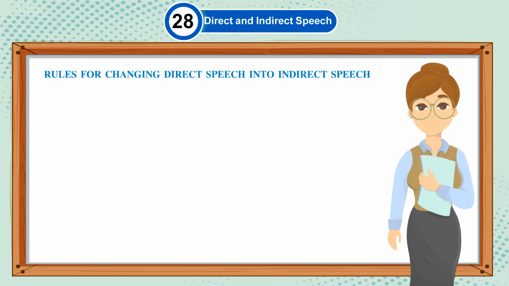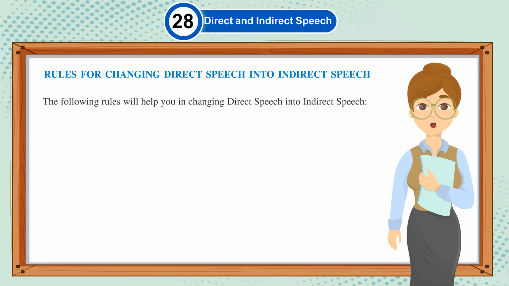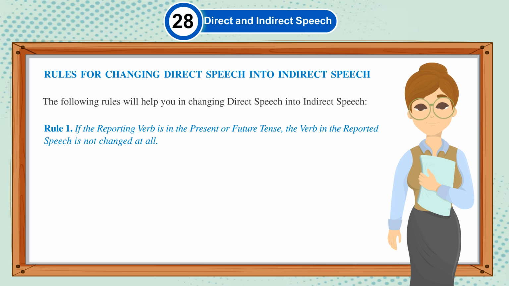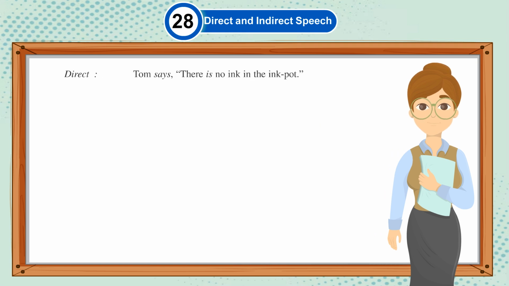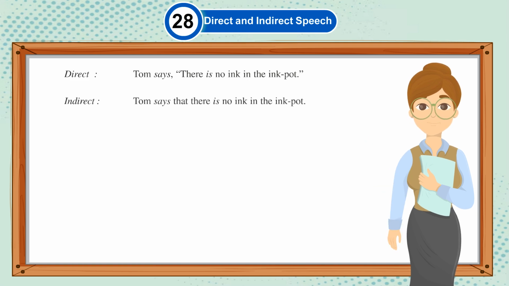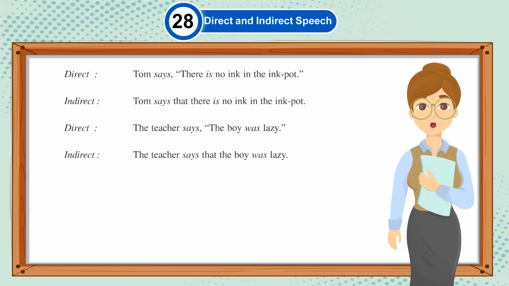Rules for changing direct speech into indirect speech. The following rules will help you in changing direct speech into indirect speech. Rule 1. If the reporting verb is in the present or future tense, the verb in the reported speech is not changed at all. Direct: Tom says, "There is no ink in the ink pot." Indirect: Tom says that there is no ink in the ink pot. Direct: The teacher says, "The boy was lazy." Indirect: The teacher says that the boy was lazy.